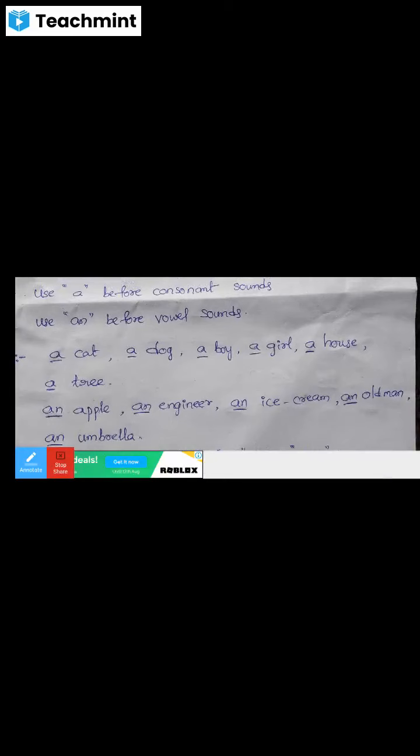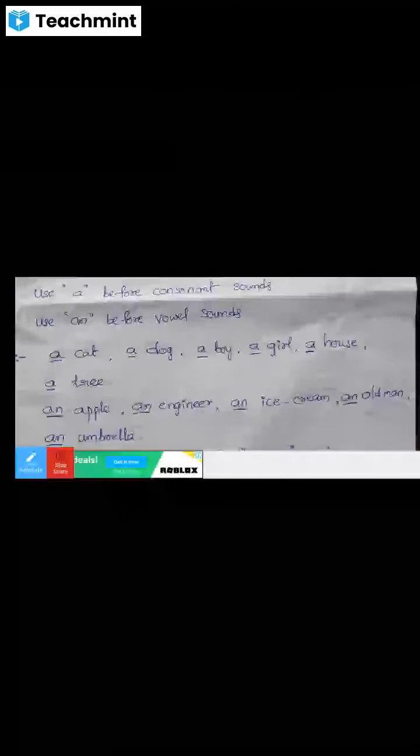The word cat begins with ka, a consonant sound. The word dog begins with da, a consonant sound. The word boy begins with ba, a consonant sound. The word girl begins with ga, a consonant sound.